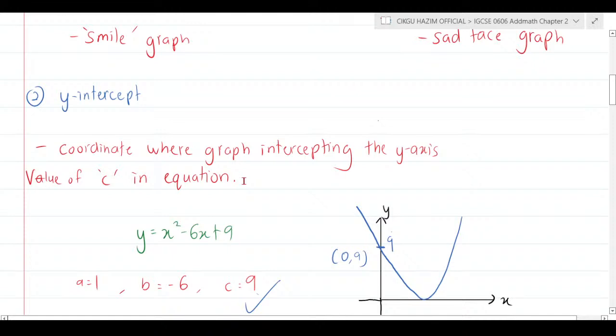It's almost applicable to the method of straight line graph or straight line equation. y = mx + c, the c is your y-intercept. Same goes to here: y = ax² + bx + c. c is your y-intercept. That's the thing.